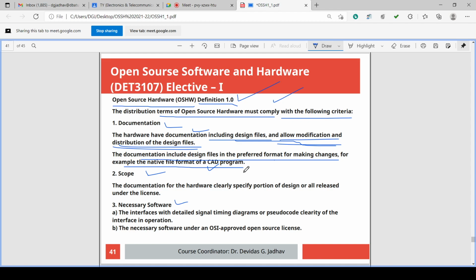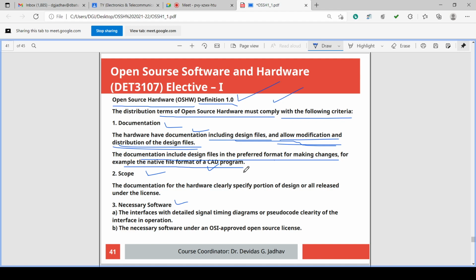In case of electronics, HDL may be the program. So this is about documentation, and it must be documented, freely distributed, and allowed to be modified. This is the condition.